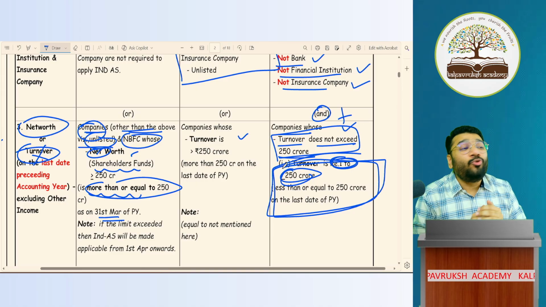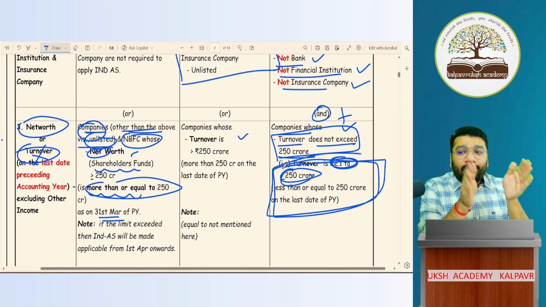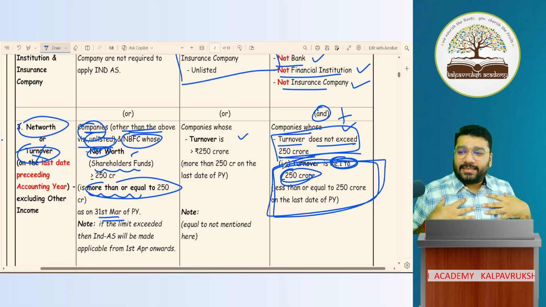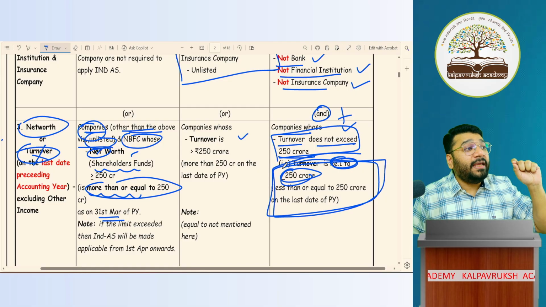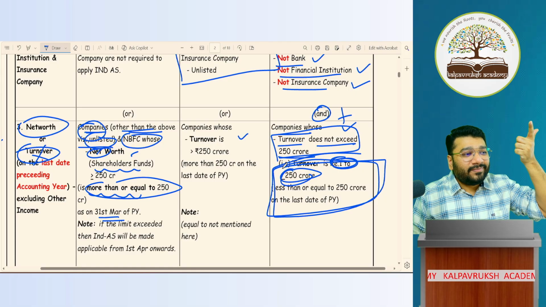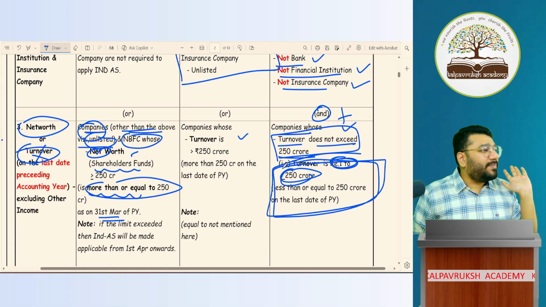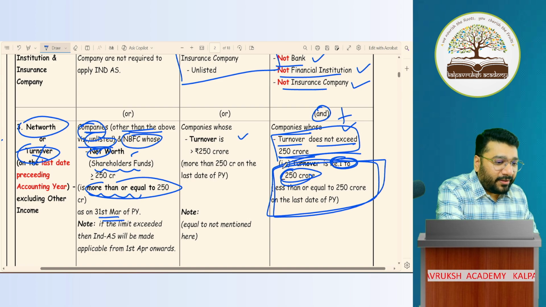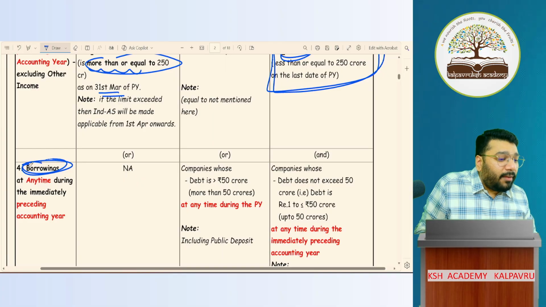260 lakh is how much? 2.6 crore. But turnover is within the limit. Who am I? SMC. If my turnover is 250.1 crore, then it becomes non-SMC. Okay, not okay? Okay. Next is borrowing criteria.